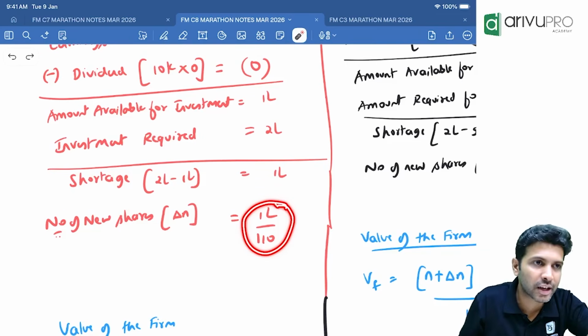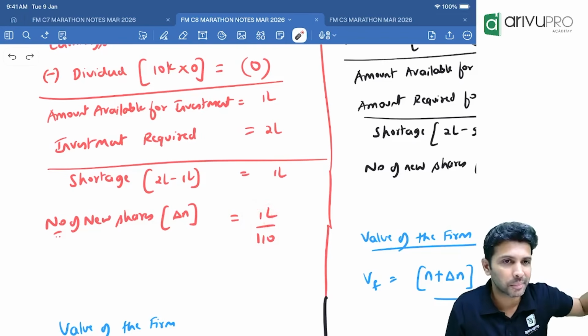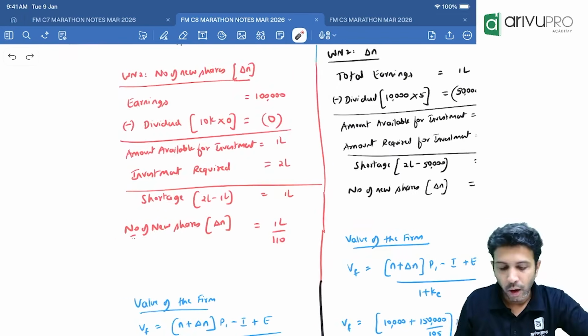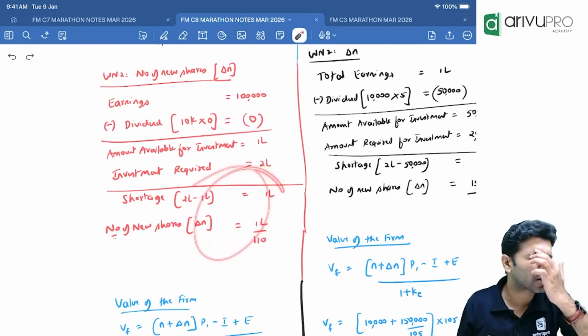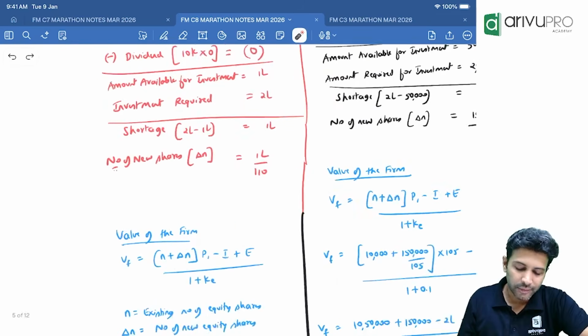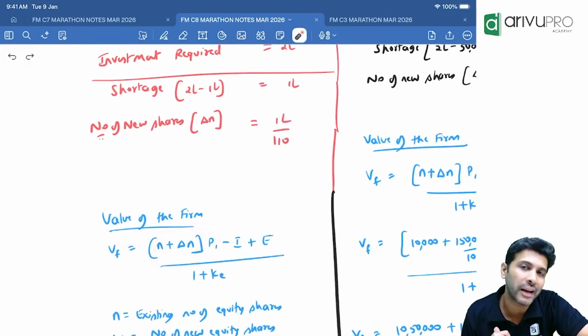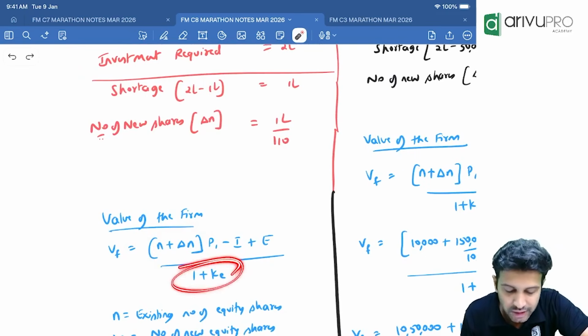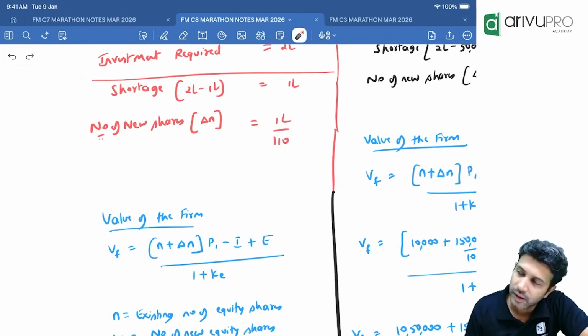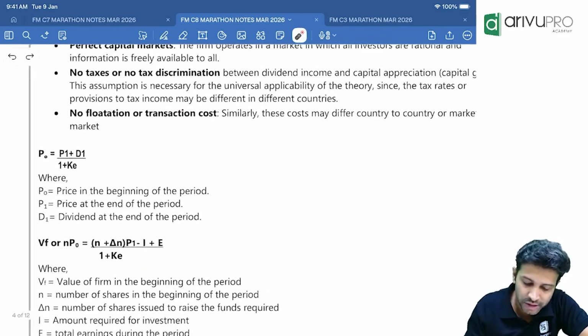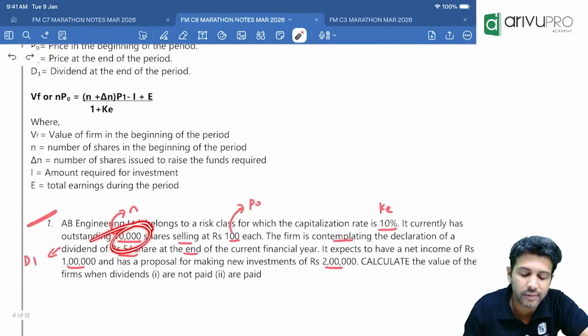Keep it in fraction only. It will get nullified in the next step. So keep the fraction. But did they ask you this, or did they ask the value of the firm? How do you get the value of the firm? N plus delta N into P1, minus investment plus earnings, whole thing divided by 1 plus cost of equity. N is the existing number of shares. How many existing shares do we have?